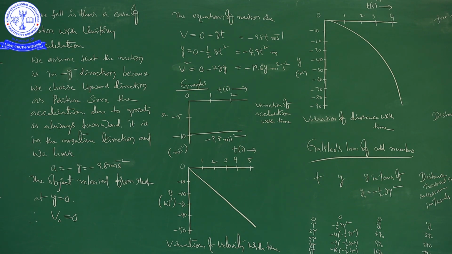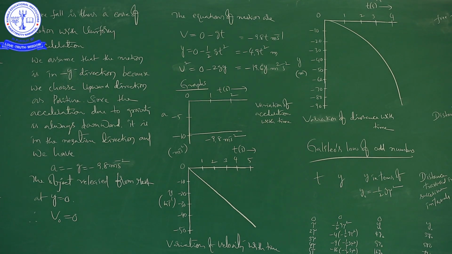At the same time, I already told you, initial velocity is also 0 for a freely falling body. So when the object is released from rest, at this point displacement is 0, and initial velocity is also 0.